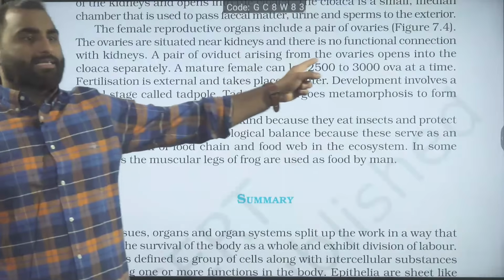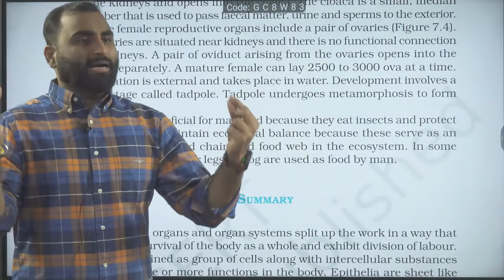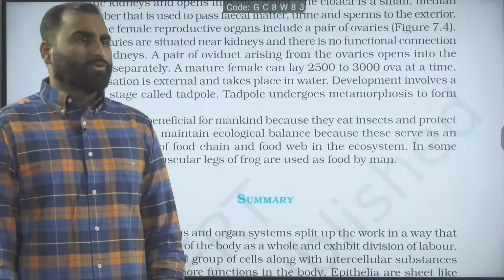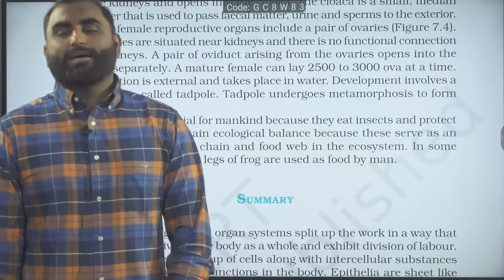A pair of oviducts arise from the ovary. Each oviduct separately opens into the cloaca, and at a time they can lay about 2,500 to 3,000 eggs. Fertilization is external, inside the water. So basically they are doing spawning.